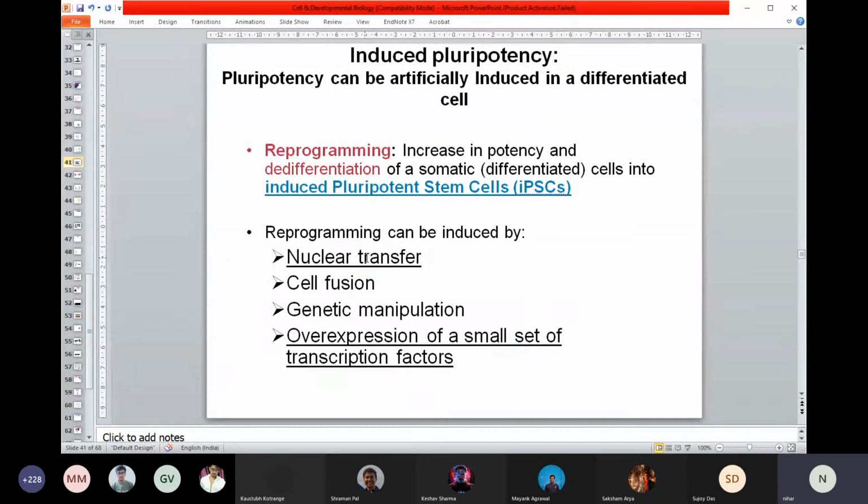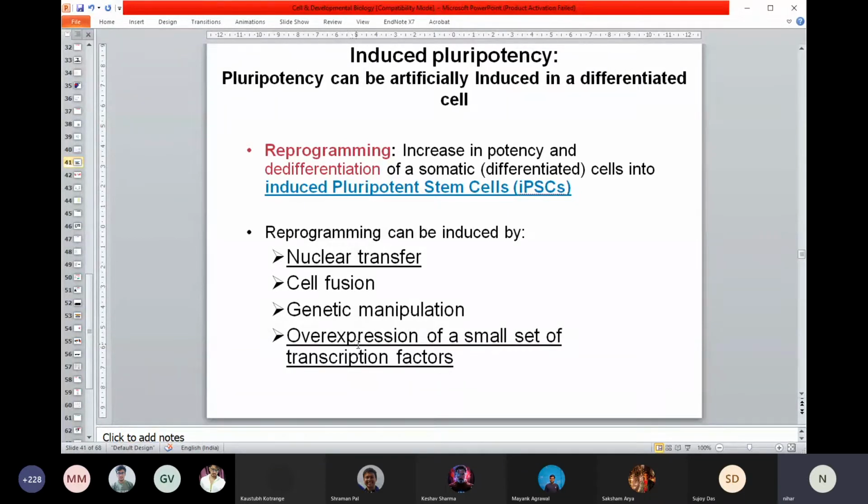If you look at the research, for many years people struggled to get that. There are many ways you can do it: nuclear transfer, cell fusion, genetic manipulation. Some of them, like genetic manipulation and nuclear transfer, will be talked about in the last class. How Dolly was made. I'm sure many of you have probably heard about the artificially cloned sheep Dolly. So that will be discussed in the last class.